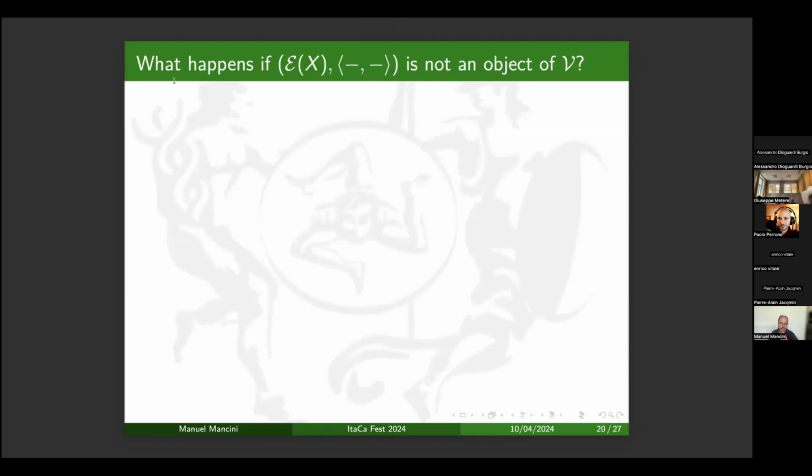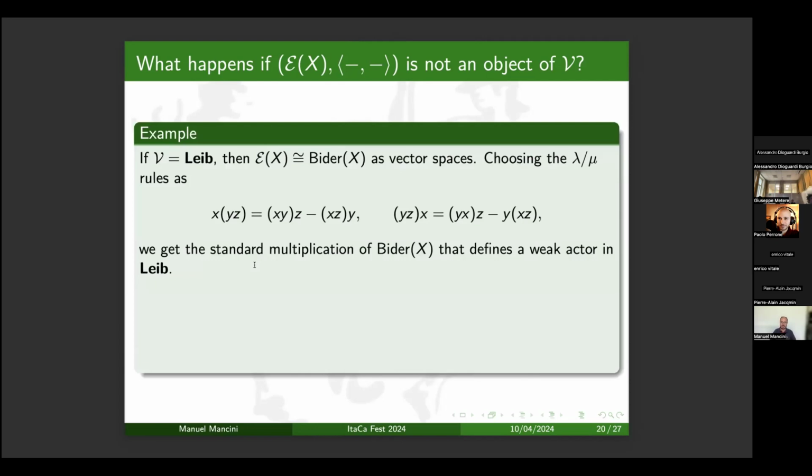Now, I want to focus on the case when E of X is not an object of B. What can we say when E of X is not an object of B? In general, we cannot conclude that the variety is not weakly action representable. For instance, if I consider Leibniz algebras, I said before that we proved that the Leibniz algebra of biderivation is a weak actor. I was a little bit imprecise because E of X for Leibniz algebras is isomorphic to Bider of X, so biderivations of X, just as vector spaces.